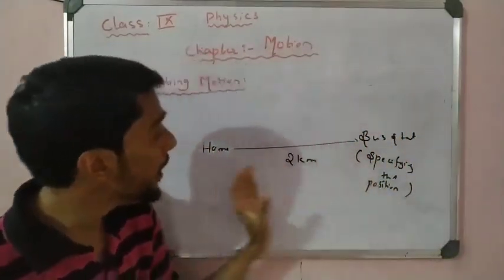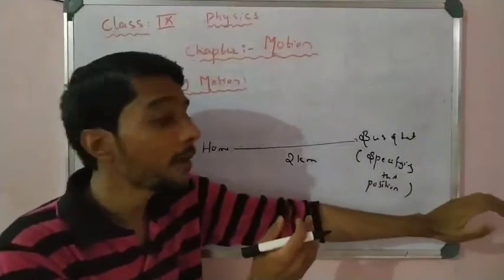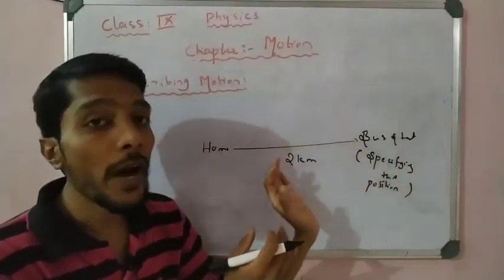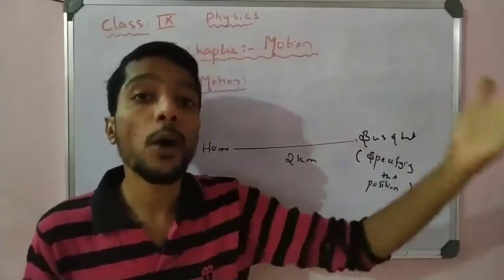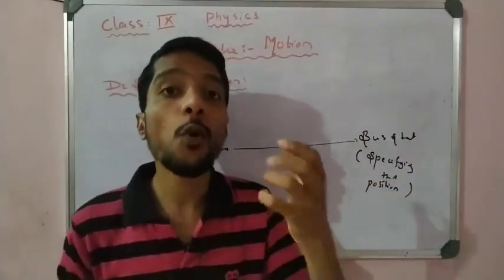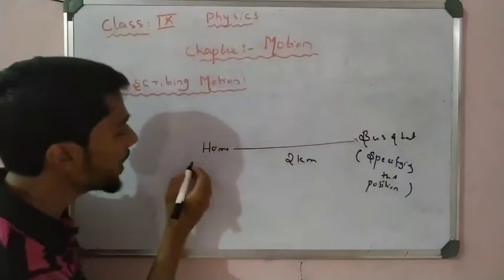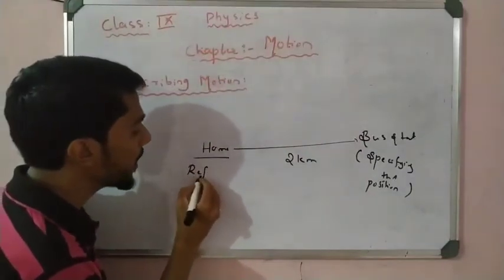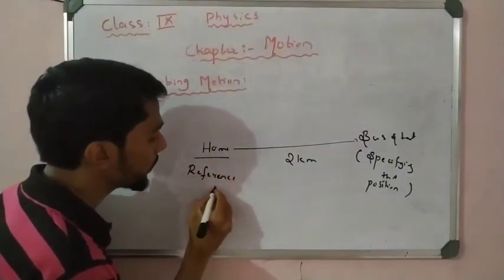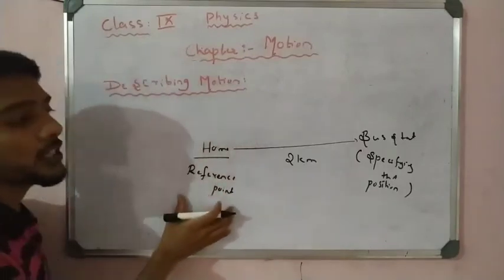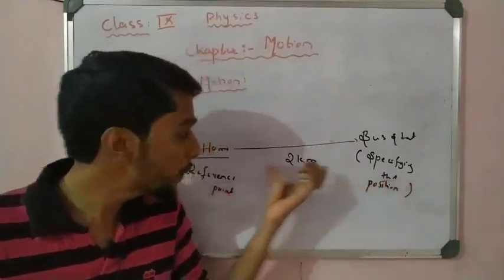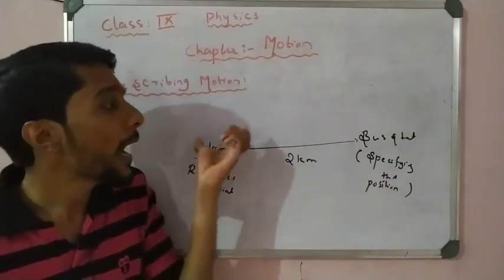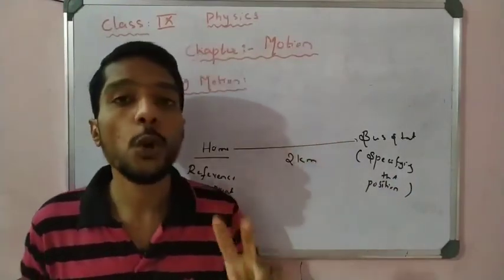The bus stand is 2 kilometers from my home, and the shopping mall is 3 kilometers from my home. So I can use my home as a reference point. This is called a reference point. From this reference point I can specify the position of the bus stand, so as per my home reference point I can say that the bus stand is 2 kilometers away.